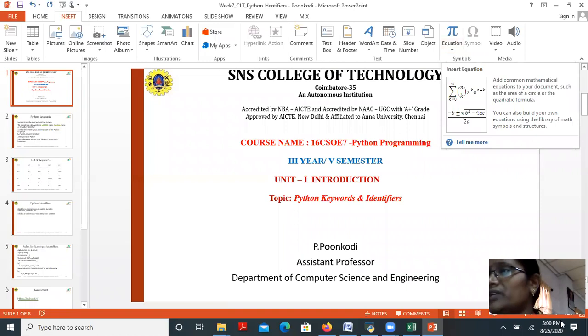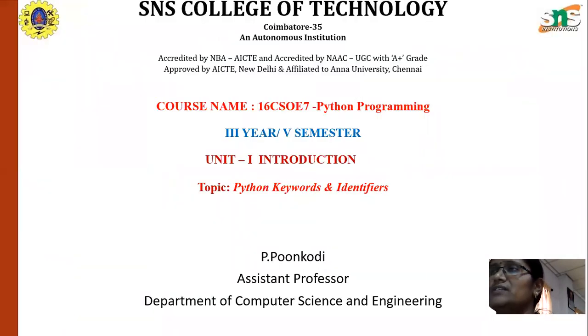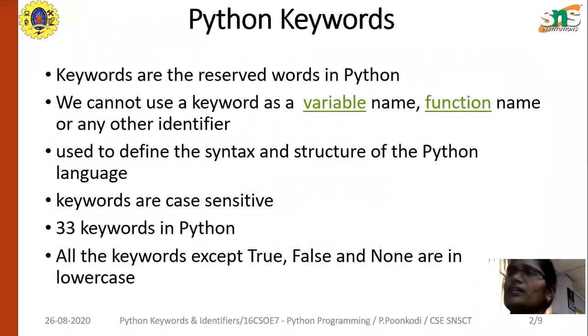The next topic is Python keywords and identifiers. The keywords are reserved words, and these reserved words should not be used as a variable name or function name. They should not be used for any identifiers. They are used to define the syntax and structure of the programming language.